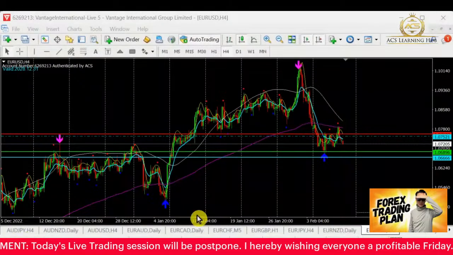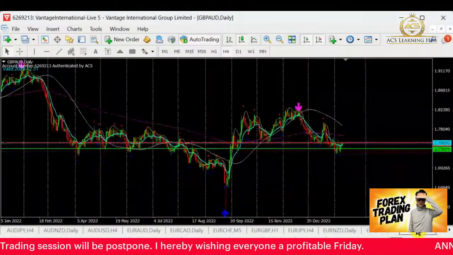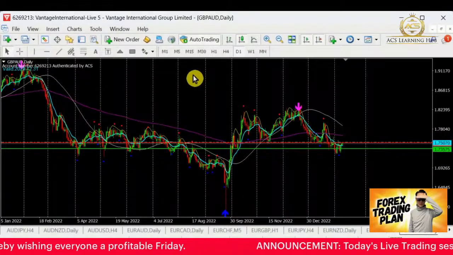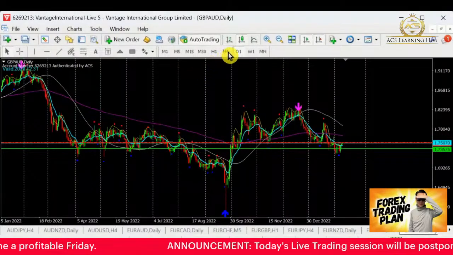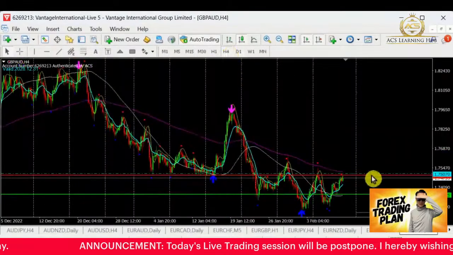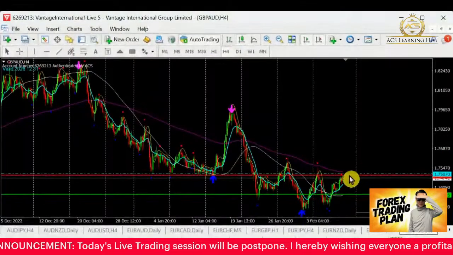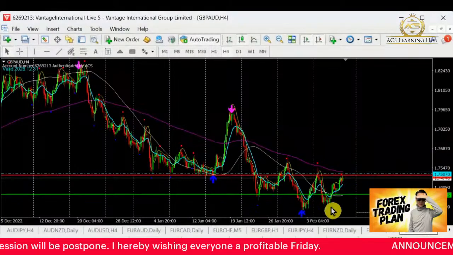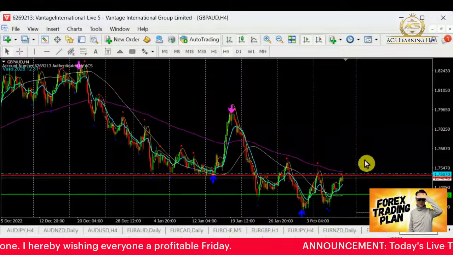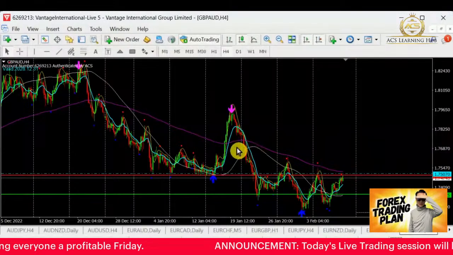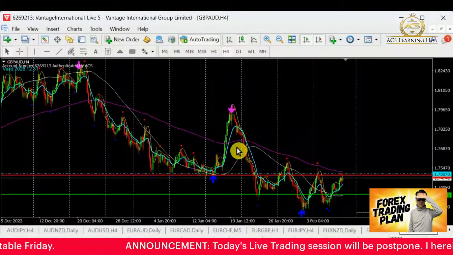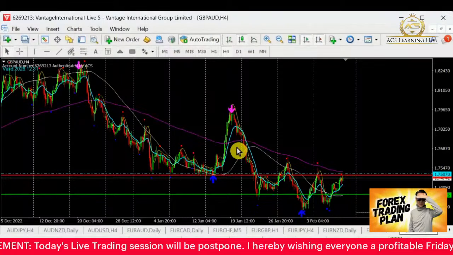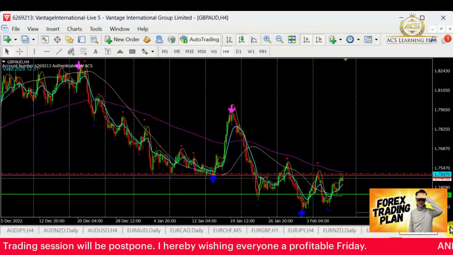Okay, so for Pound Aussie, let's take a look. Well, for Pound Aussie, we are into the bear. However, today we have a retracement. We are going to retest the resistance once again to see if there's a chance to break out. If this resistance is able to hold it down, yes, we can continue the selling. But right now, since today it showed some retracement up there, I will say we will wait for the London market to open, and then we will decide what to do for that.